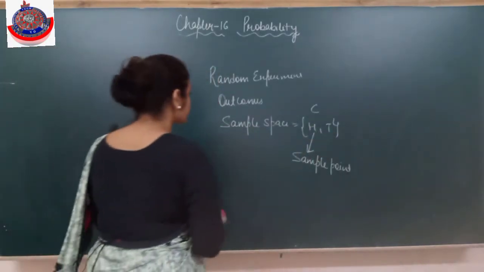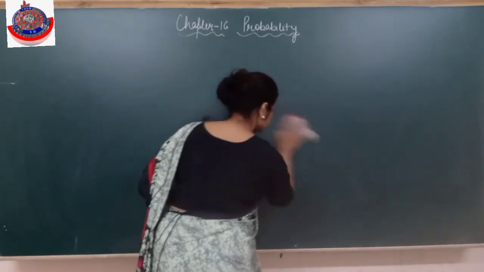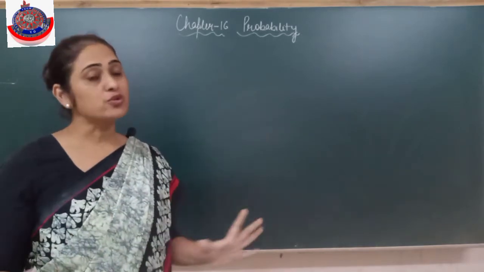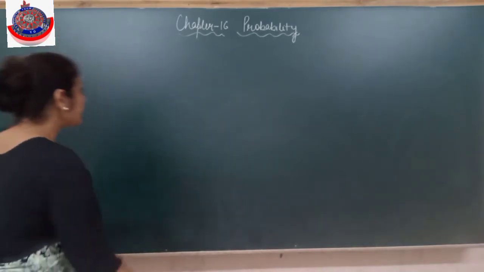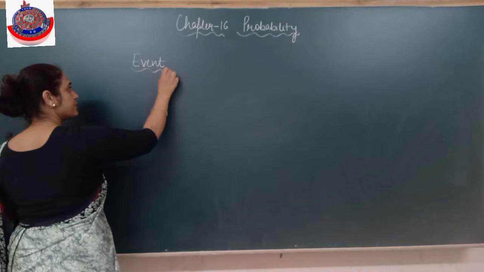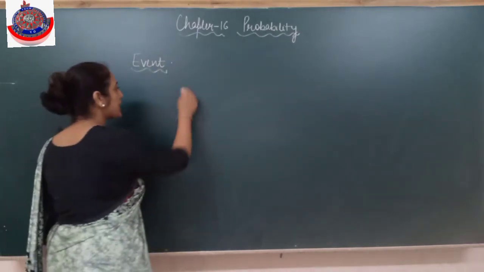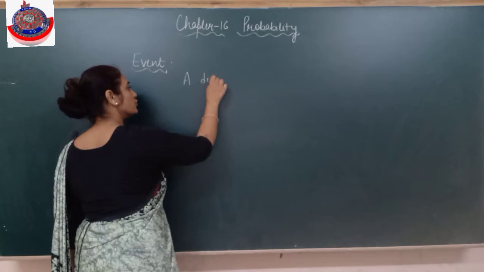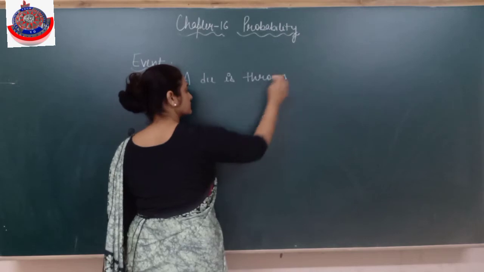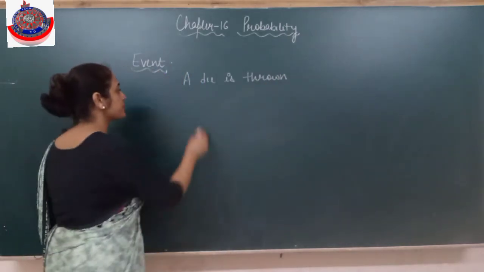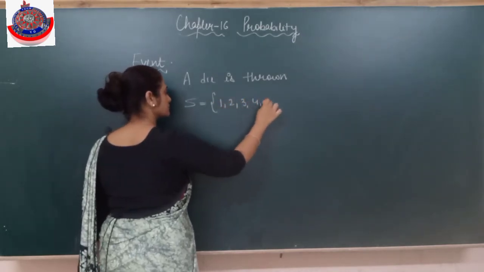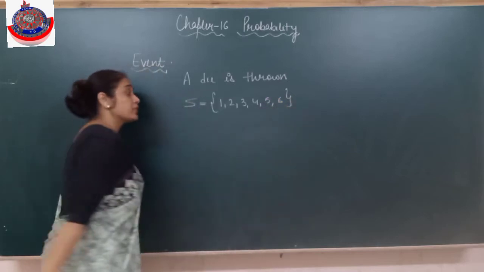So we have studied these three things. Now till now we did sample space, examples related to sample space, that is, total possible outcomes. Is it clear? Now what is an event? I'll explain through examples. It is very easy. Suppose a die is thrown. What is my sample space? So these are the possible outcomes.